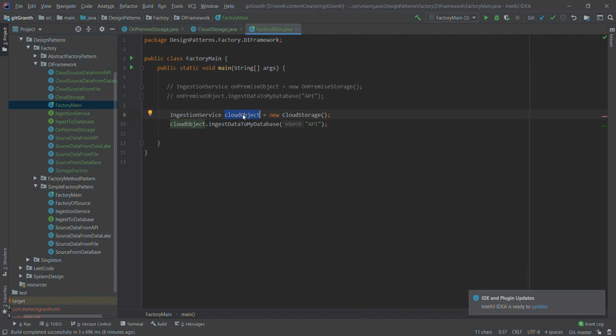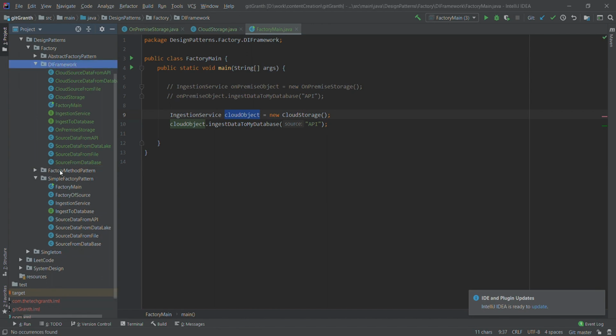But our requirement told us that we need to do all these things during runtime based on some parameter. So this is where the abstract factory will come to our rescue, and we will implement the abstract factory method now. What we will do here is create a factory of these two methods, cloud storage and on premise, and based on some parameter, which will be the storage type, we will discover whether we need to create the instance of cloud storage or on premise.